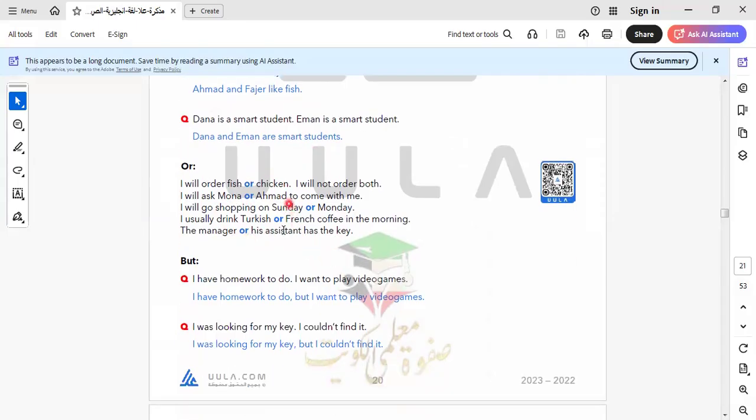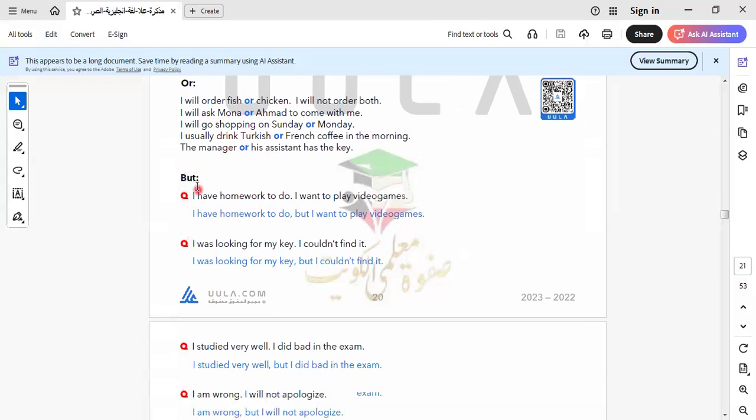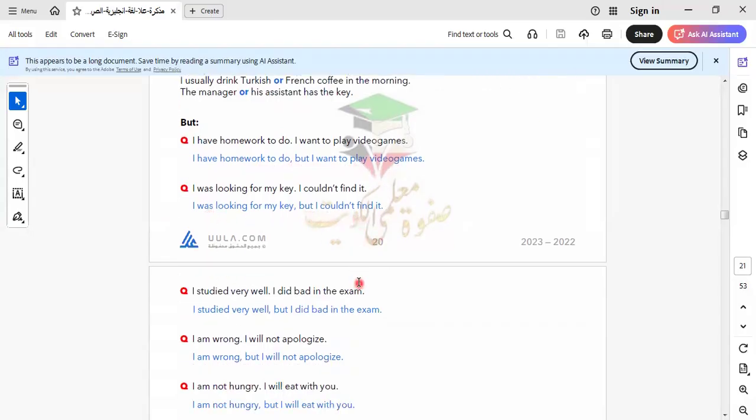So I don't read all the examples. I give you some examples as a sample of this rule. Okay. Here is but. But connects two contrasting sentences like this one. I have homework to do, but I want to play video games. I am looking for my key, but I couldn't find it.